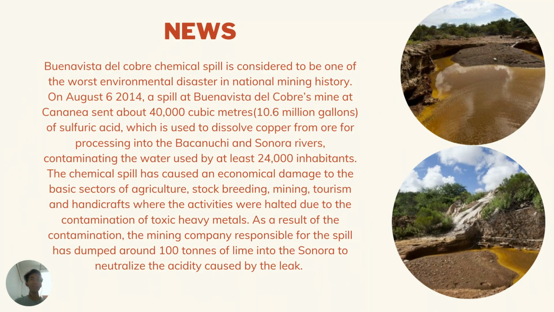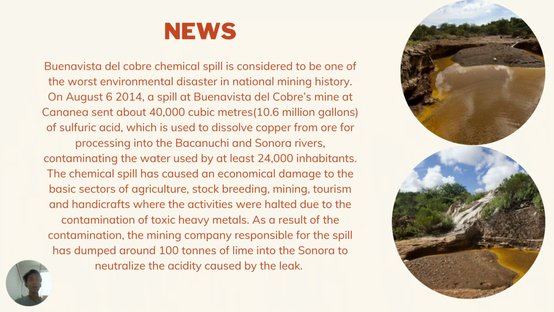Buena Vista del Cobre chemical spill can be considered one of the worst environmental disasters in national mining history of Mexico. The Buena Vista del Cobre mine releases around 40,000 cubic meter of sulfuric acid into the Bachanuchi and Sonora rivers, contaminating water used by around 24,000 inhabitants.